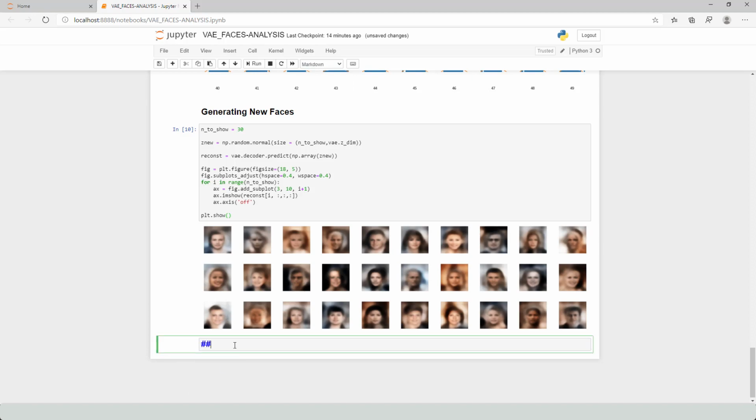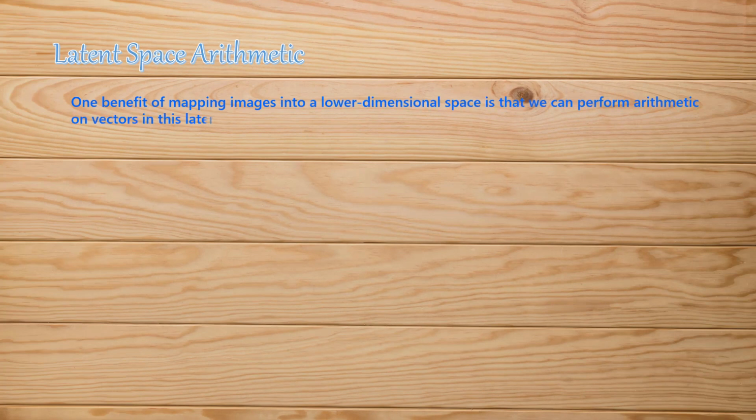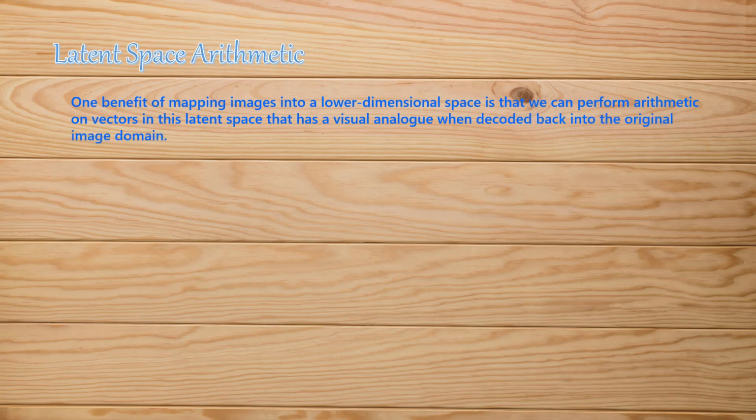Latent space arithmetic. Let's see some theory. One benefit of mapping images into a lower dimensional space is that we can perform arithmetic on vectors in this latent space that has a visual effect when decoded back into the original image domain. For example, suppose we want to take an image of somebody who looks sad and give them a smile.